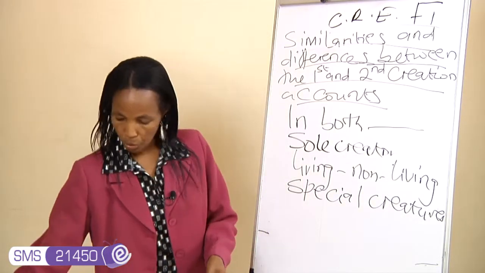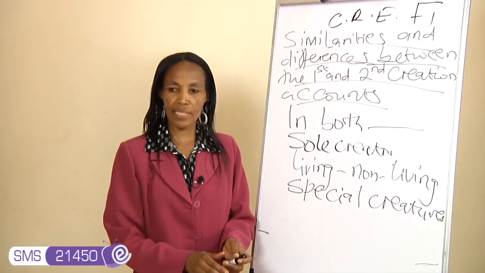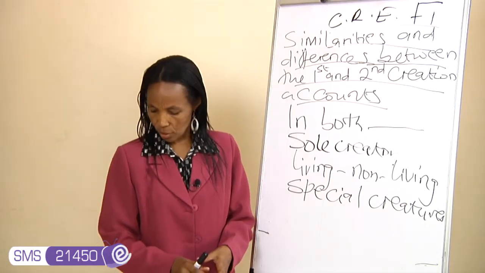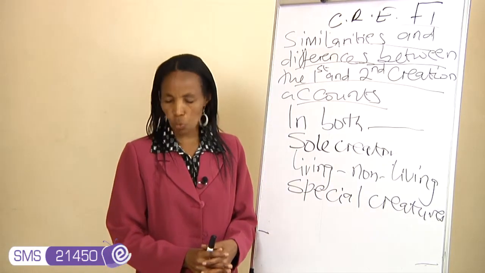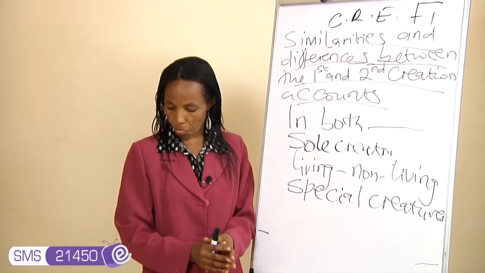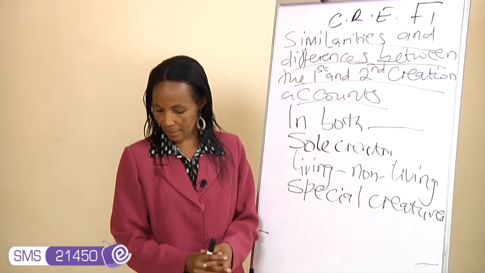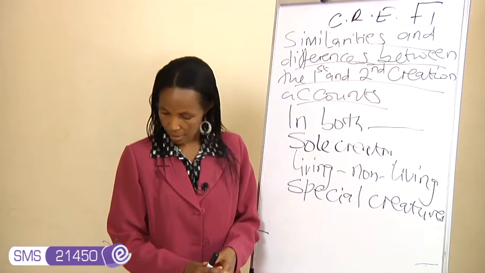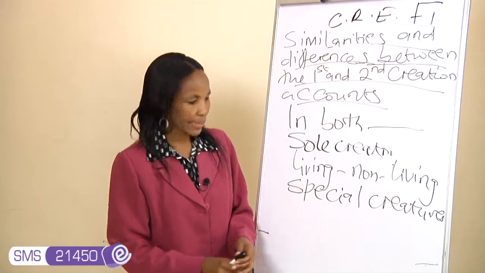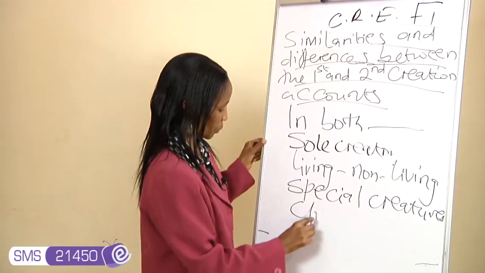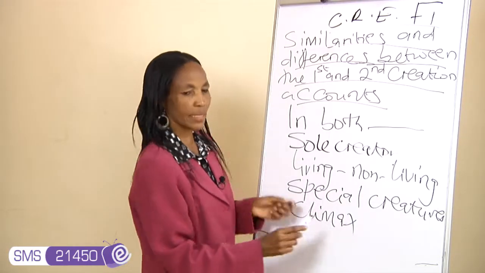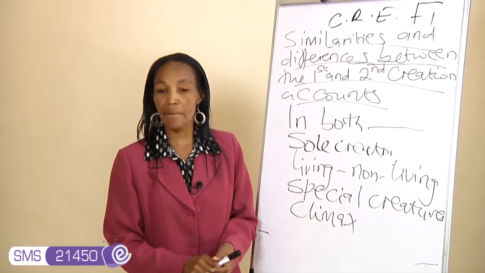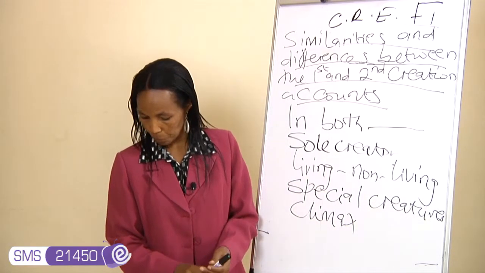For example, we have already seen man given the responsibility to take charge or to take care of the rest of the creation. He's supposed to procreate, bring forth, and take care of the universe. In other words, in both the first and second creation accounts, man is the climax of God's creation. Out of all the other things that God created, man is the most superior being. He's the climax of God's creation.